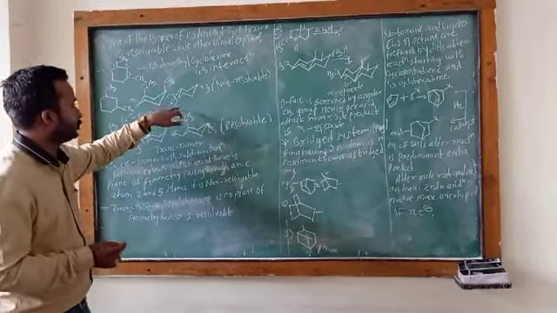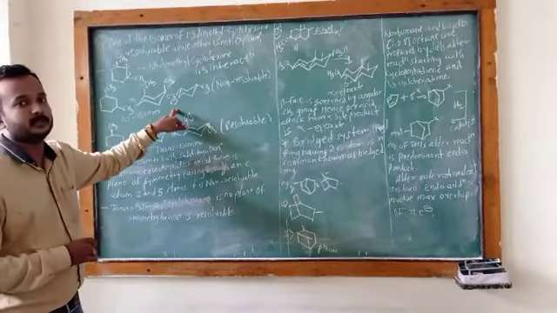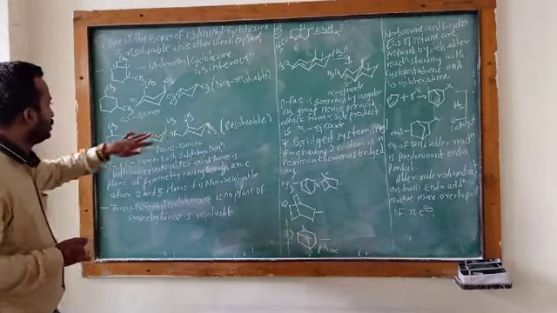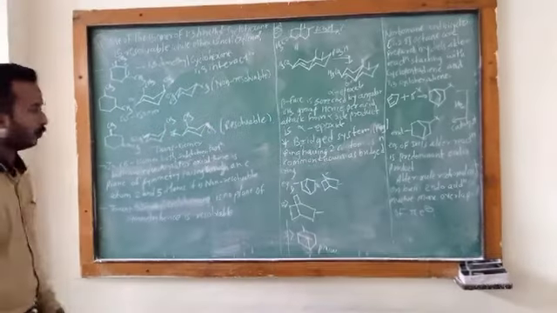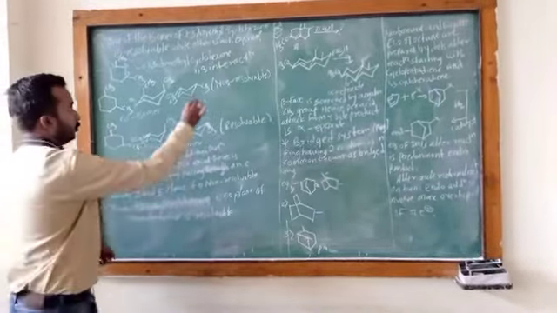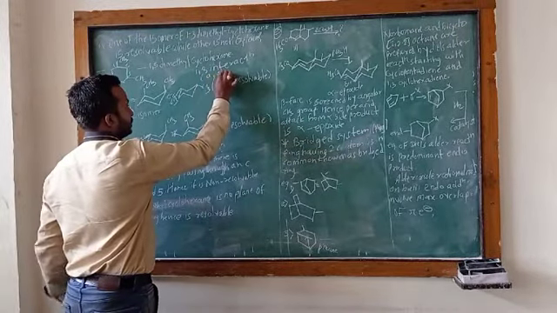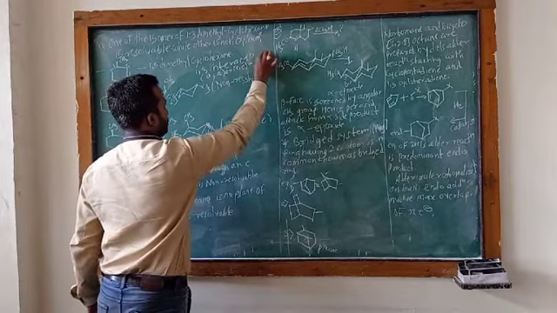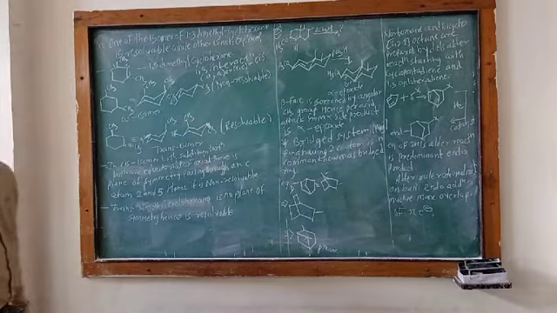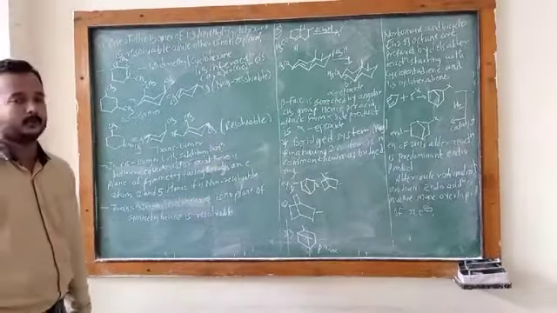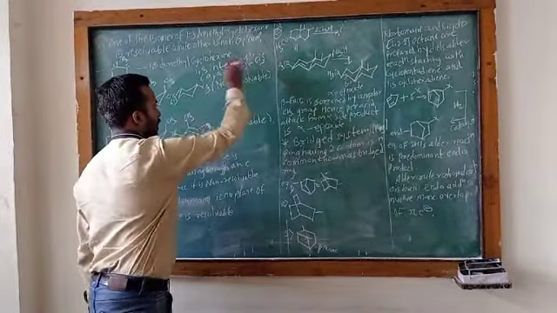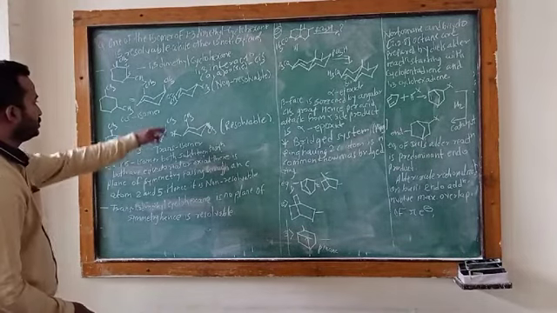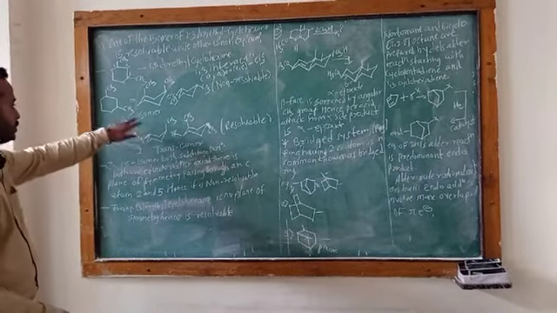The 1,3 interaction with both groups axial or both equatorial shows the cis isomer. This is the first example, the cis isomer.